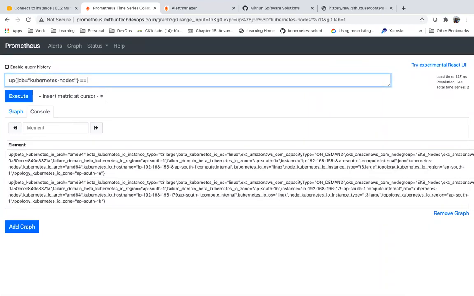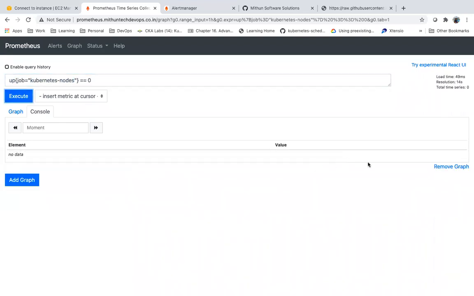If up for Kubernetes nodes double equals 0, that is, if there is any node which is down or not reachable, in that case it will match. If any node is down, I can trigger an alert based on this. If there is any match with this, I can trigger an alert.